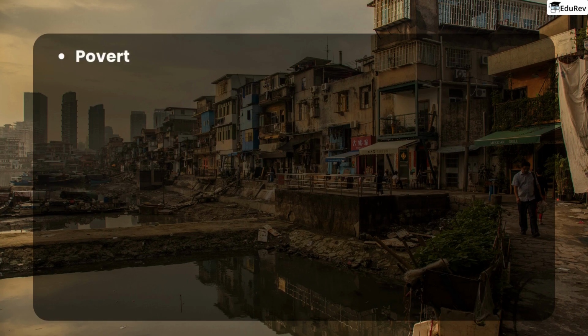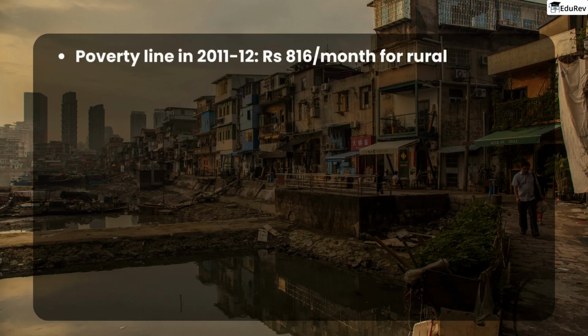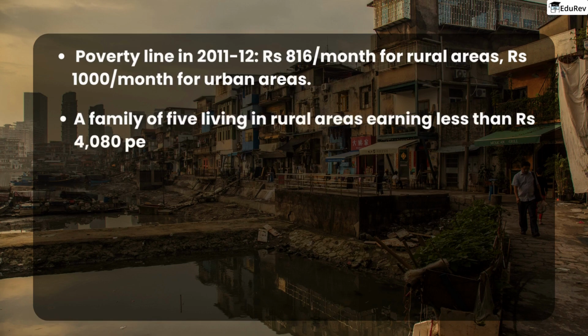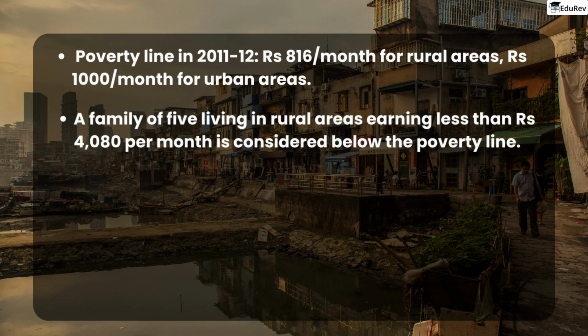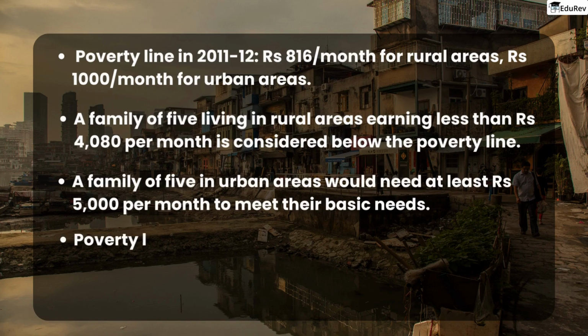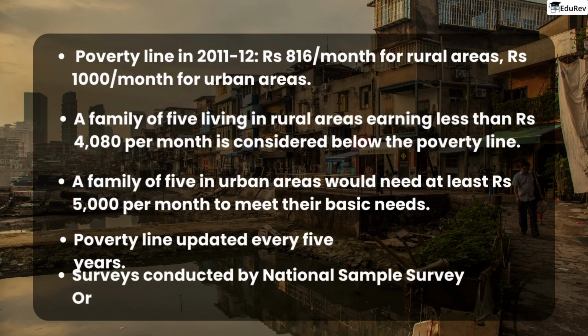For the year 2011 and 2012, the poverty line was set at Rs 816 for rural areas and Rs 1,000 for urban areas. A family of 5 living in rural areas earning less than Rs 4,080 per month would be considered below the poverty line. Similarly, a family of 5 in urban areas would need at least Rs 5,000 per month to meet their basic needs. The poverty line is updated every 5 years through surveys conducted by the National Sample Survey Organization, NSSO.